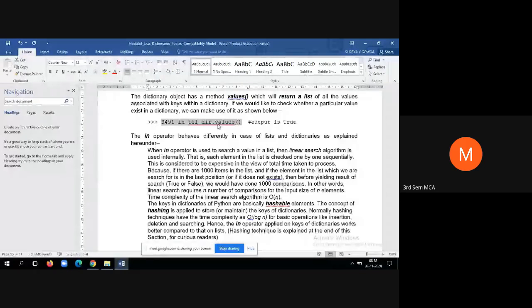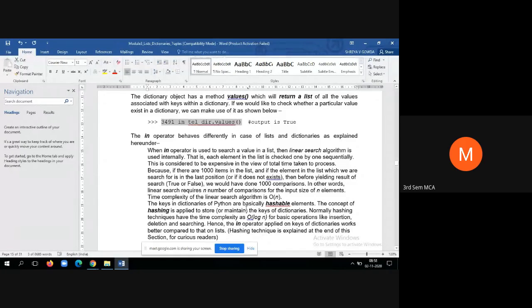So it consumes a lot of time. Hence, we have to rely on a technique called the hashing technique. As per the hashing technique, we are supposed to know the key. Once we know the key, in one single search it will pick. If you specify the key, it will go to the particular location where that key is pointing to and pick its value. So that is the advantage of using the hashing technique.